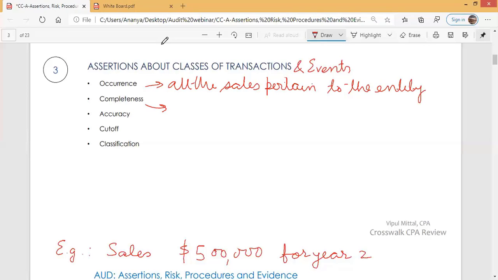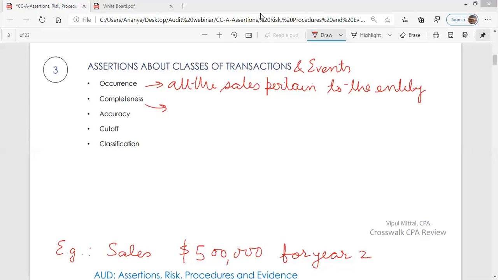When management states sales at $500,000, they make a completeness assertion. That is, no sales are missed. So management states that we have included all the sales in this figure. It is not that we have missed any sales figure. It is not that our sales are more than $500,000, but we have reported only $500,000. It is not that this sales figure of $500,000 includes only domestic sales. No, it includes all sales.